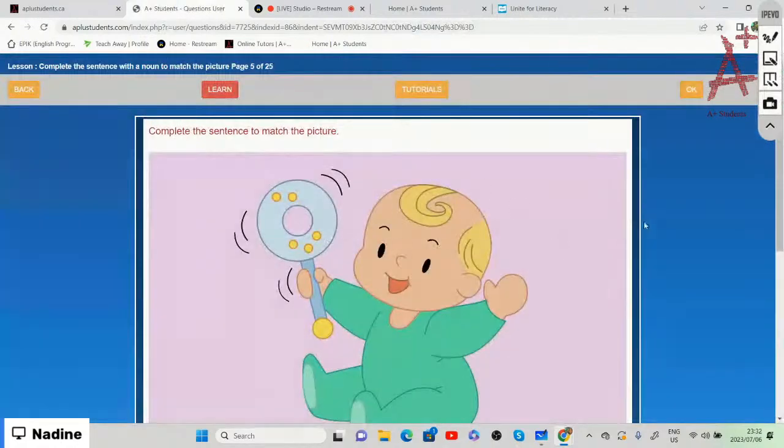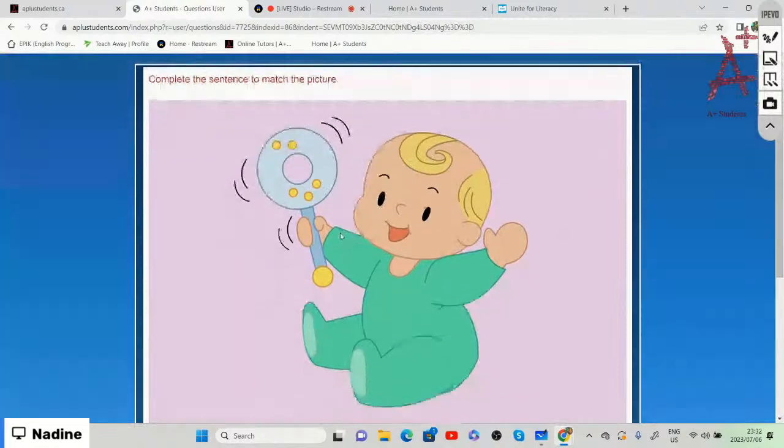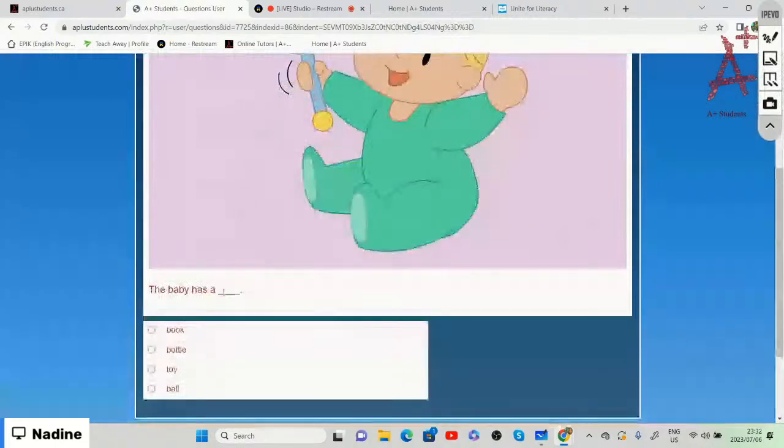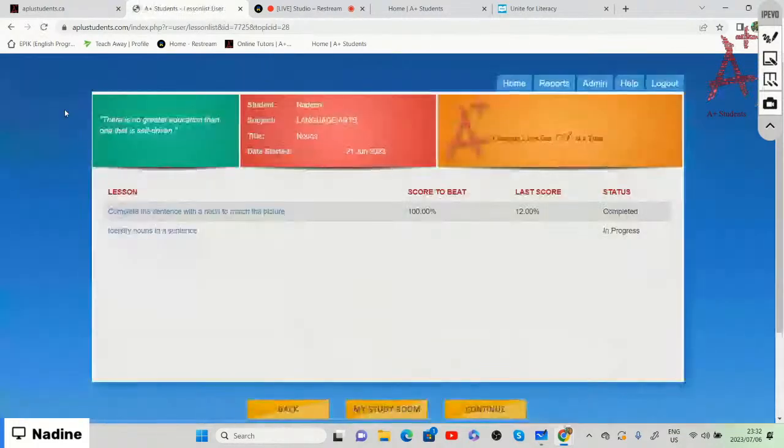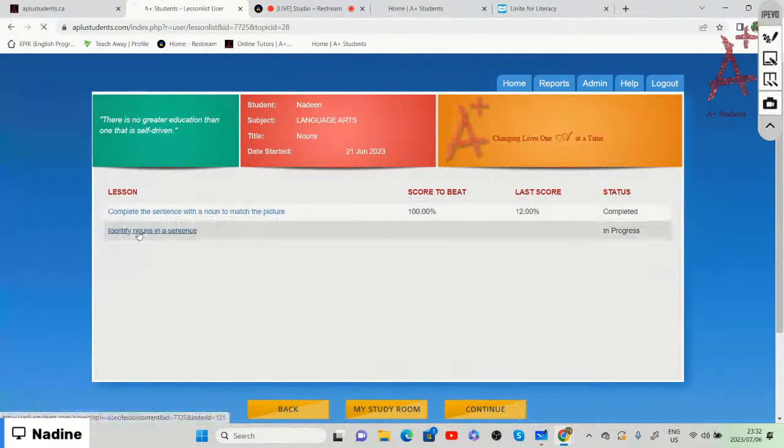Well done. So then you are going to complete the rest of the questions by matching the picture with its correct sentence. Just a reminder that if you get a word, sentence, or answer incorrect, it will definitely take you back to the tutorial page and explain how you need to do it. All right, so now we're going back to our lessons. The lesson we were busy with was completing the sentence with a noun to match the picture. The next lesson we're going to do is to identify nouns in a sentence.